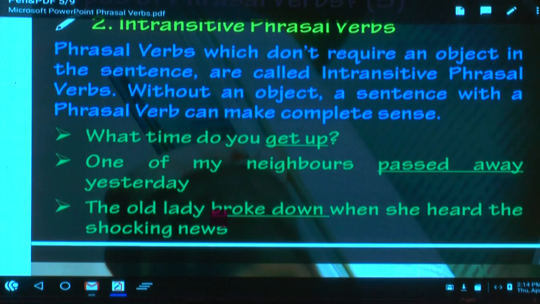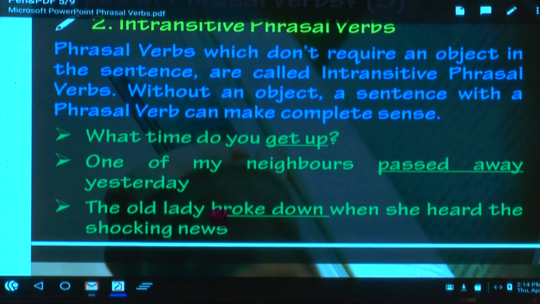Which don't require an object in the sentence are called intransitive phrasal verbs. Without an object, a sentence with a phrasal verb can make complete sense.